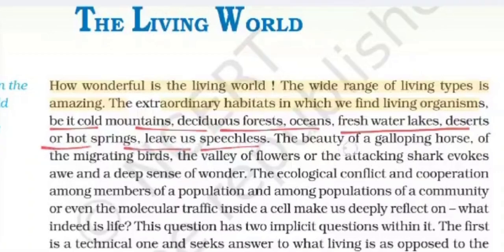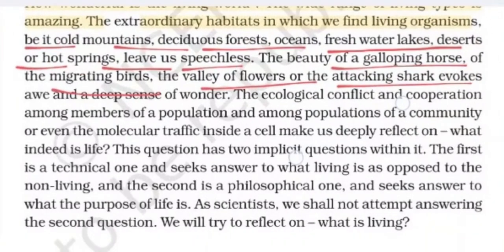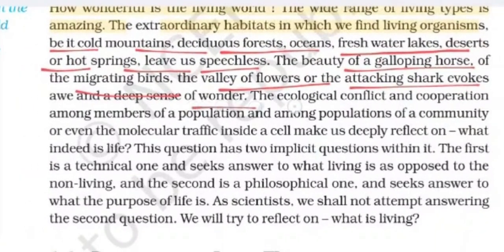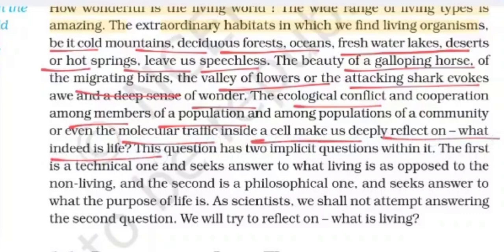The beauty of a galloping horse, of the migratory birds, the valley of flowers, or the attacking shark evokes awe and a deep sense of wonder. The ecological conflict and cooperation among members of a population and among populations of a community, or even the molecular traffic inside a cell, make us deeply reflect on what indeed is life.